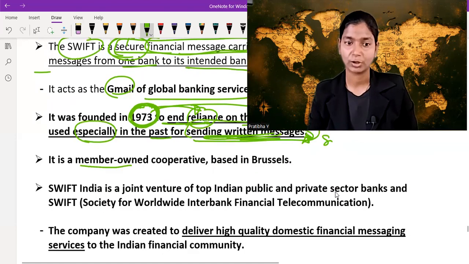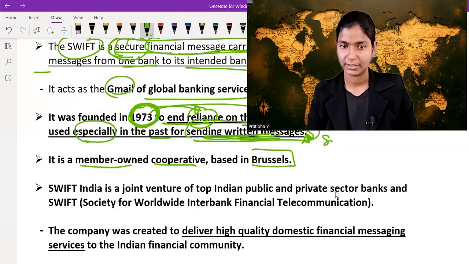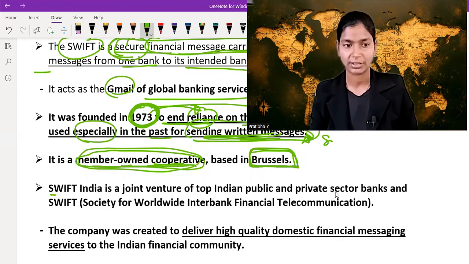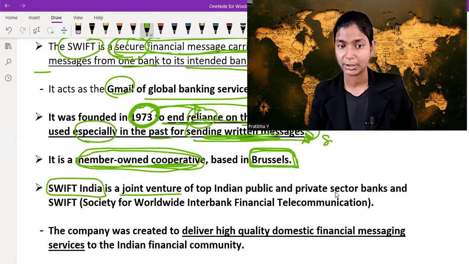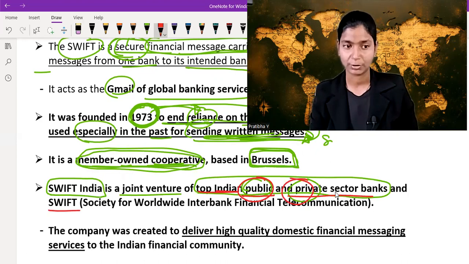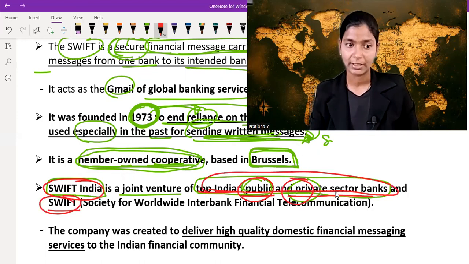It is a member-owned cooperative based in Brussels. It is headquartered in Brussels and it is a member-owned cooperative. SWIFT India, what is SWIFT India? SWIFT India is a joint venture of top Indian public and private sector banks. Remember, top Indian public as well as private sector banks. SWIFT India is a joint venture of SWIFT and top Indian public and private sector banks.